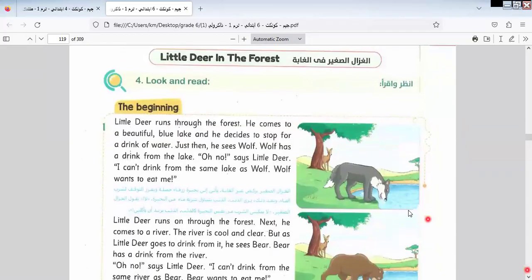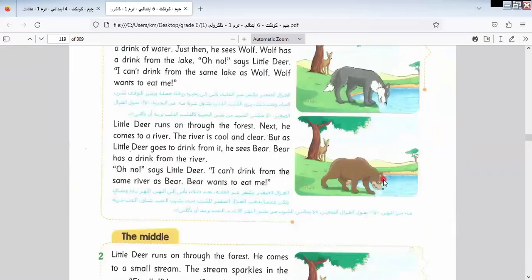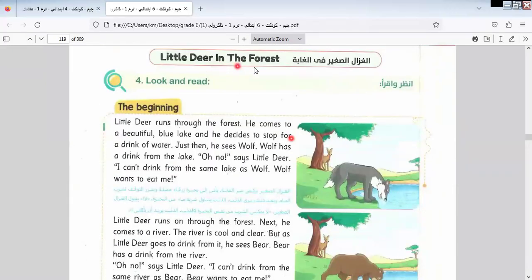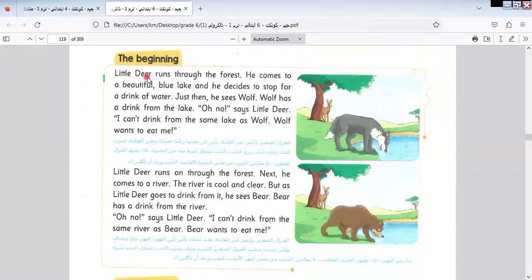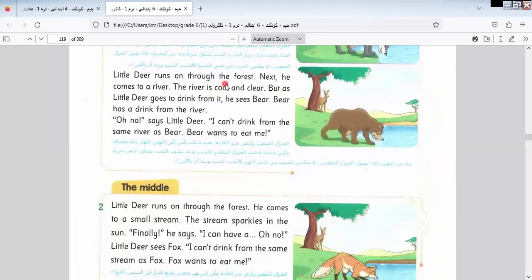Let's read the story and answer the questions below this story. Here is the story about little deer in the forest. Little deer runs through the forest. He comes to a beautiful blue lake and he decides to stop for a drink of water. Just then he sees Wolf. Wolf has a drink from the lake. Oh no, says little deer, I can't drink from the same lake as Wolf. Wolf wants to eat me. Little deer runs on through the forest.